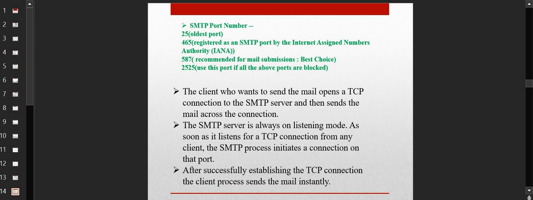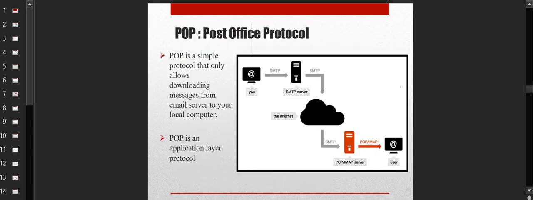Now here, this is the flow, how everything happens. The client who wants to send an email opens a TCP connection to the SMTP server, then sends the mail across the connection. This SMTP server is always in listening mode. You know now that servers are always in listening mode, but they cannot establish a connection on their own. The request has to come from the client. So as soon as it gets that request for the TCP connection, a connection will be established between the client and the SMTP server. Whatever port it is, everything will be established, and after successful establishment of the connection, the client will send the mail instantly to the POP or IMAP server.